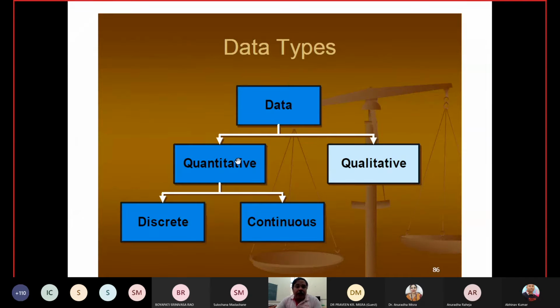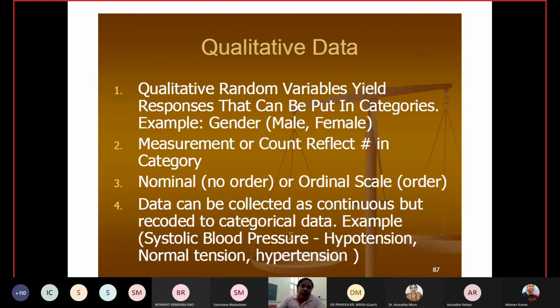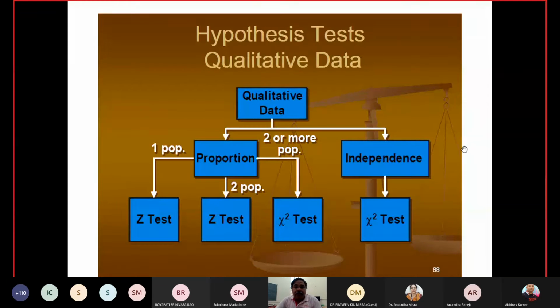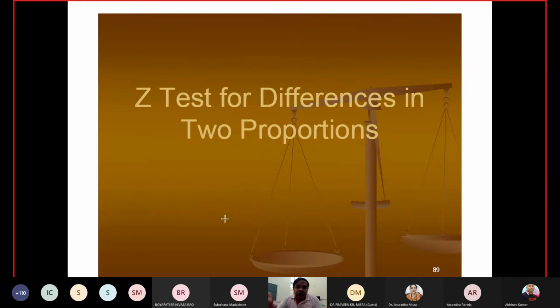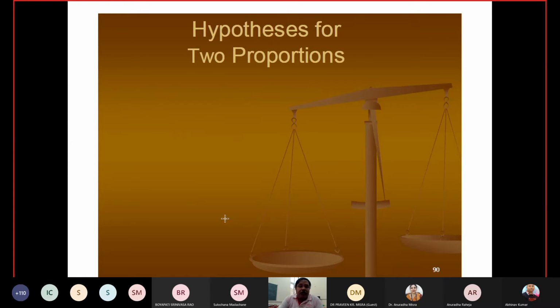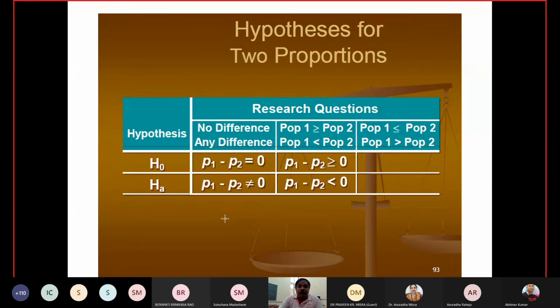Data can be of two parts, quantitative and qualitative. If it is discrete or continuous, there is no problem. For qualitative data, there are a lot of things you can just use and go ahead. For qualitative data you can either check the proportion or check the independence. For independence, the chi-square test is there. When you are talking about proportion, the Z test and chi-square test can be used. The Z test can be used for the difference of two proportions.